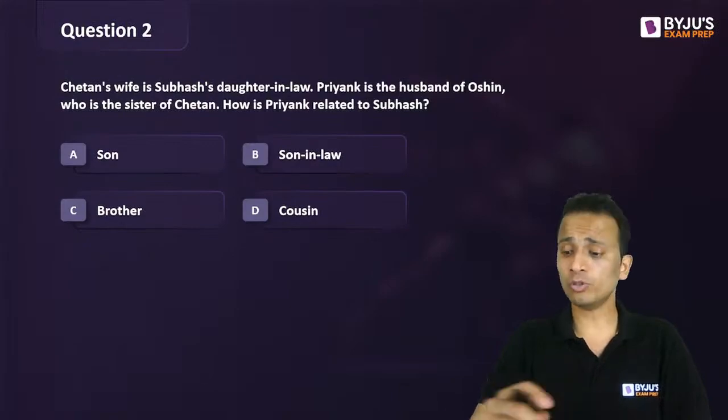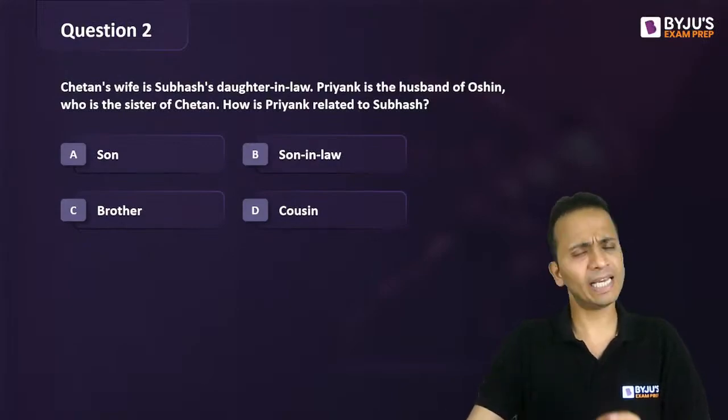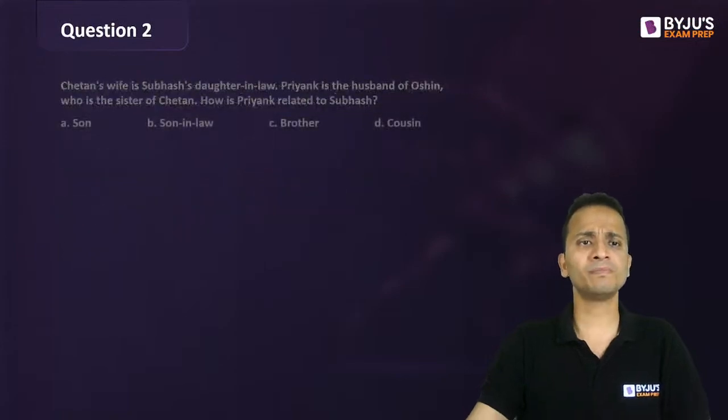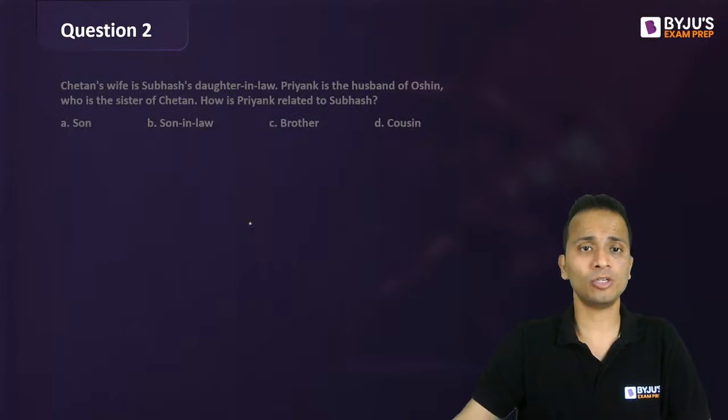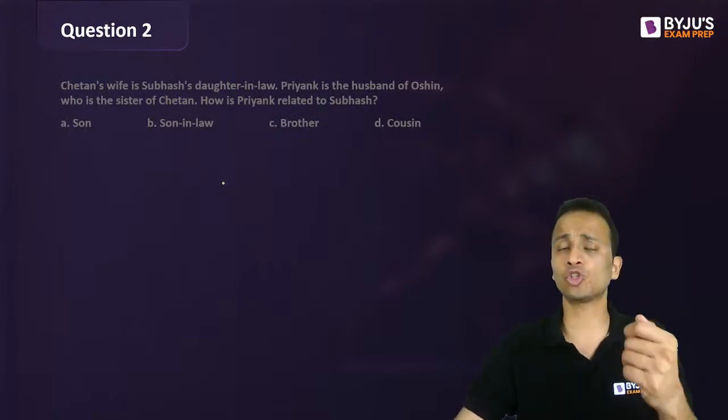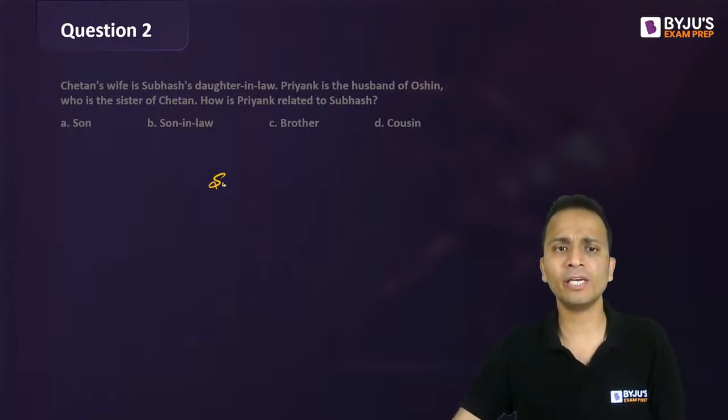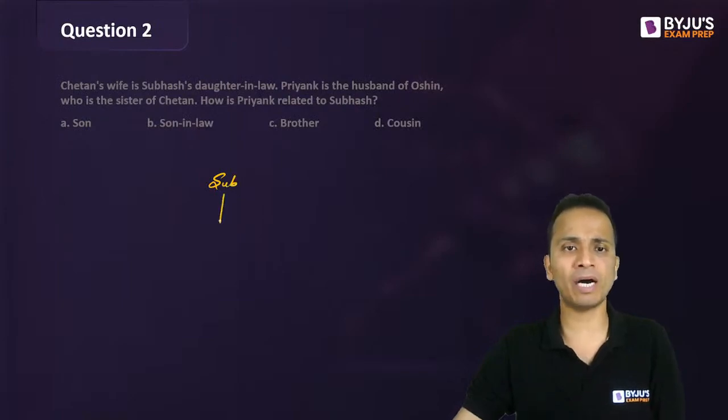Okay, so let's get into the discussion for this one. Again, I'll draw the family tree, a very simple family tree. Now, Chetan's wife is Subhash's daughter-in-law. So, Subhash की daughter-in-law कौन होगी? Subhash के son की wife. Okay, so Subhash, I don't know the gender of Subhash. Subhash का son and son's wife.